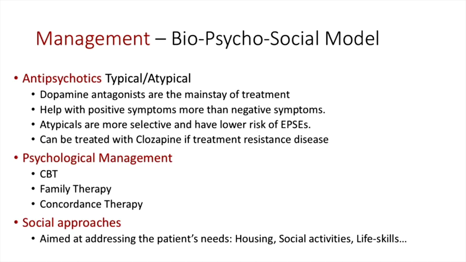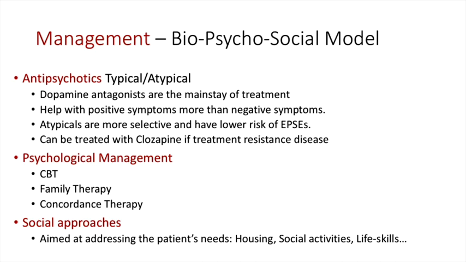So with regard to management, in psychiatry we're quite holistic and like to treat our patients using a biopsychosocial model of treatment. So first of all, we look at the antipsychotics, and we either choose a typical or an atypical antipsychotic. Now, dopamine antagonists are the mainstay of our treatment. As mentioned earlier, this helps more with the positive symptoms, more so than the negative symptoms. And atypical antipsychotics are more selective and have lower risks of extrapyramidal side effects.